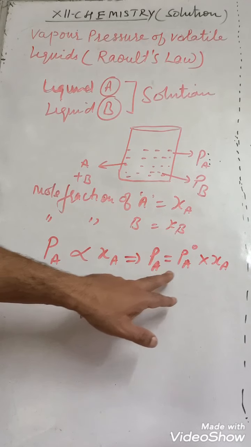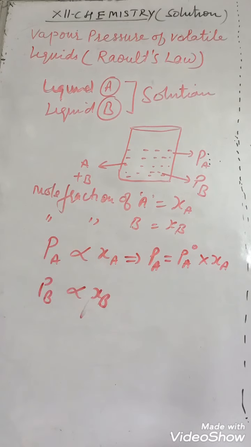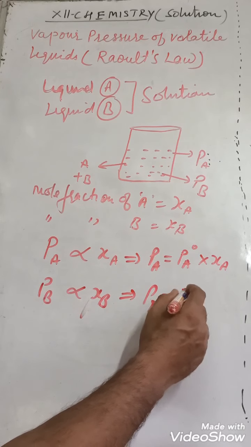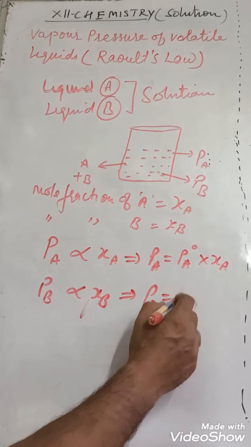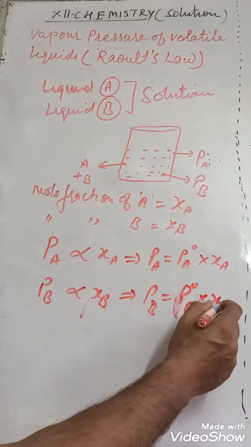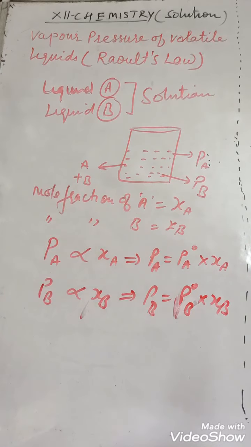So PA is equal to P node A into XA. Similarly, PB is equal to P node B into XB. This is Raoult's law.